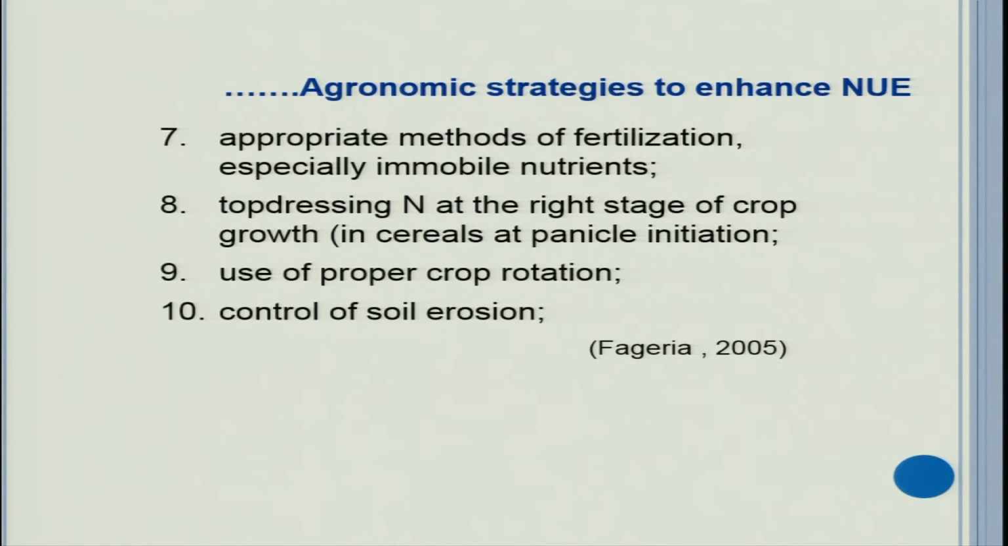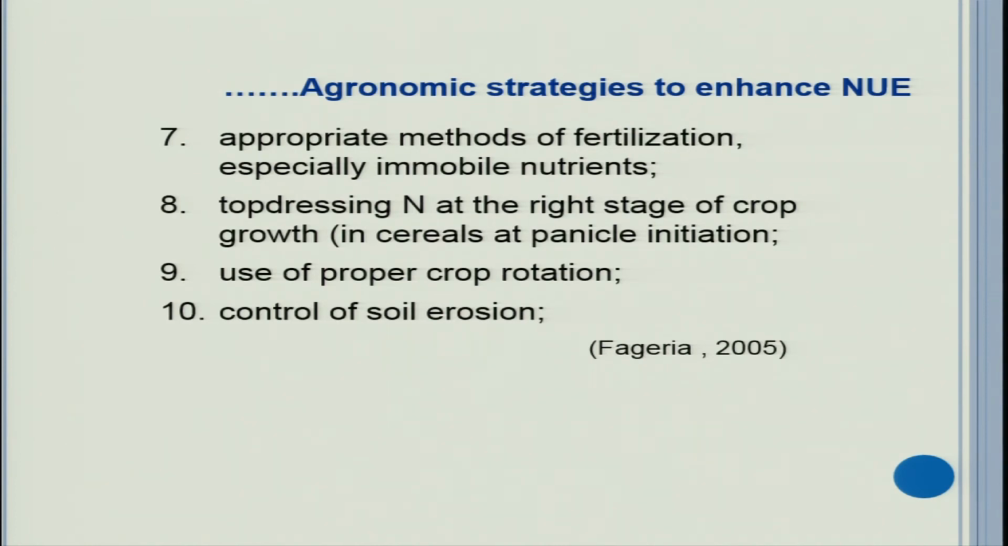In monoculture, nutrients are extracted from the same depth of the soil. But if we follow crop rotation, because the rooting depth of different crops will be different, therefore, nutrient uptake will be in balanced form. From every layer of the soil, nutrients will be extracted. Therefore, the efficiency of the nutrients will be more if we follow crop rotations compared to the case where we follow monoculture.